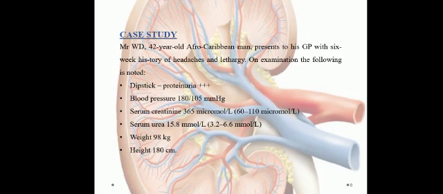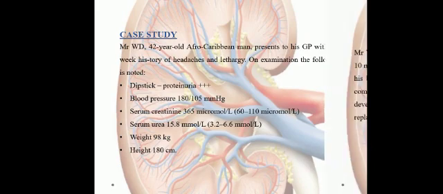Now we have a case study. Mr. WD, a 42-year-old Afro-Caribbean man, presents to his GP with a 6 week history of headaches and lethargy. On examination, the following is noted. Dipstick: proteinuria. Blood pressure 180 by 105 mm Hg, serum creatinine 365 micromole per liter, serum urea 15.8 millimole per liter, while his weight is 98 kg and height is 180 cm.